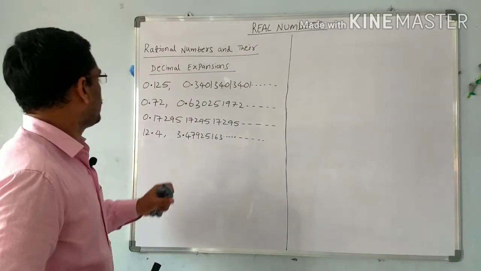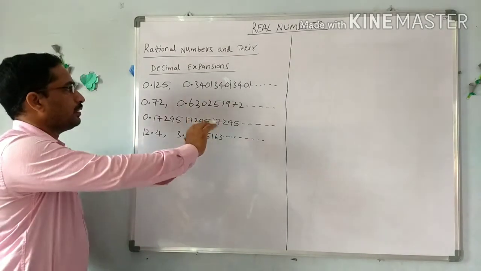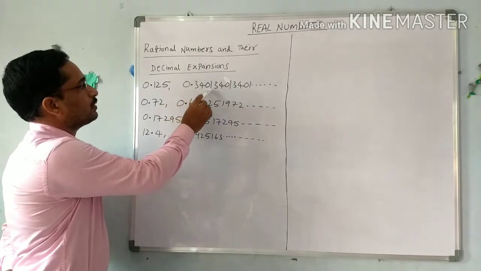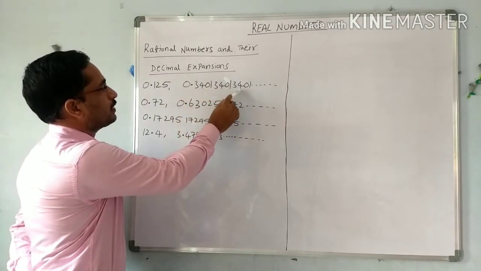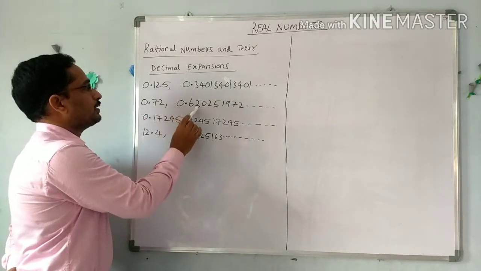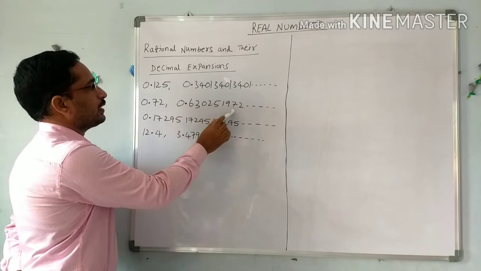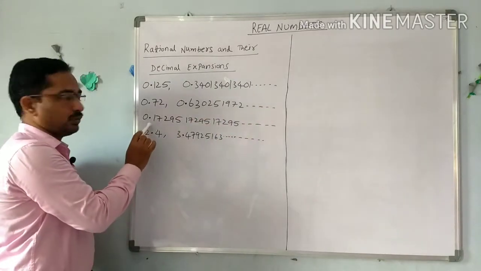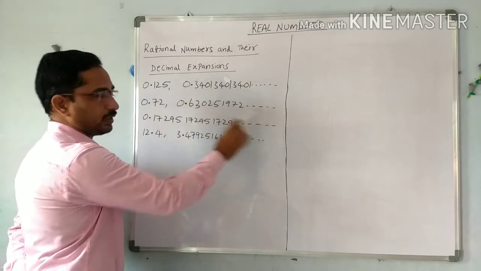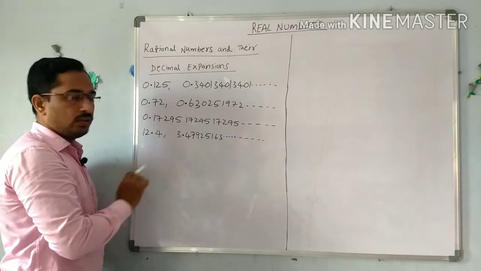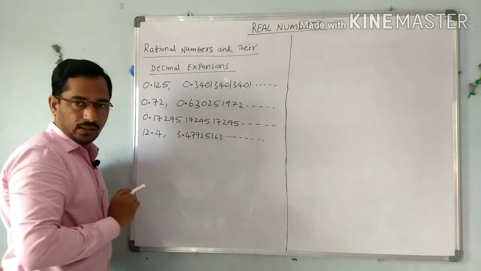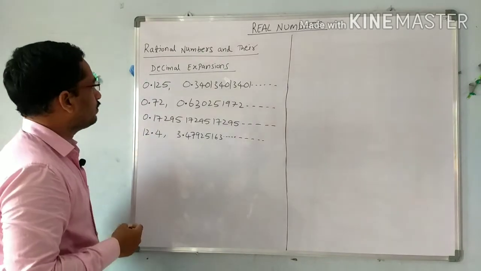Now, see here some decimals are given. Here 0.125, 0.3401 3401 3401 and so on, 0.72, 0.630251972 and so on, 0.17295 17295 17295 and so on, 12.4, 3.4792163 and so on. So these are some decimals we have to observe.